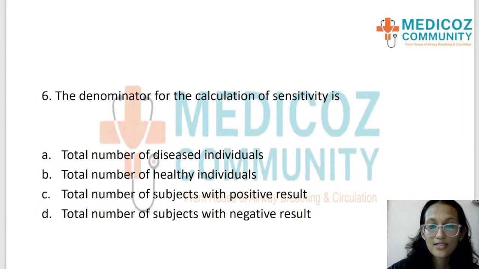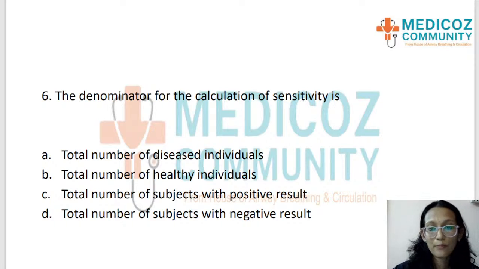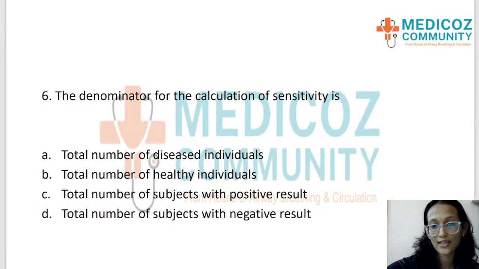The next question is, the denominator for the calculation of sensitivity is: option A, total number of diseased individuals. Option B, total number of healthy individuals. Option C, total number of subjects with positive result. Option D, total number of subjects with negative result.